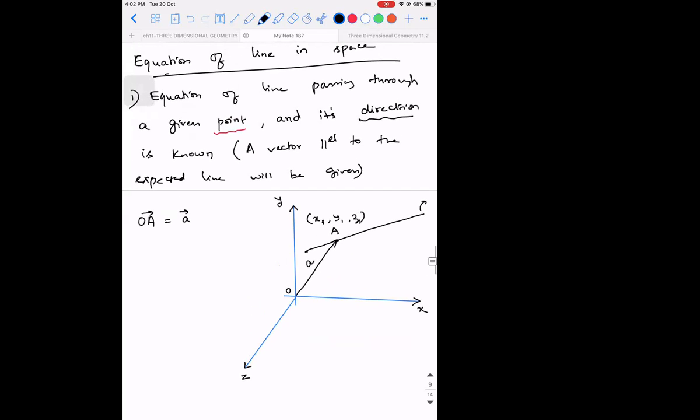Direction means there should be a vector which is parallel to this line. Let the vector parallel to this be B vector. So OA vector is A vector, that is the given point, and B vector is the parallel vector to the line, which is the given direction.